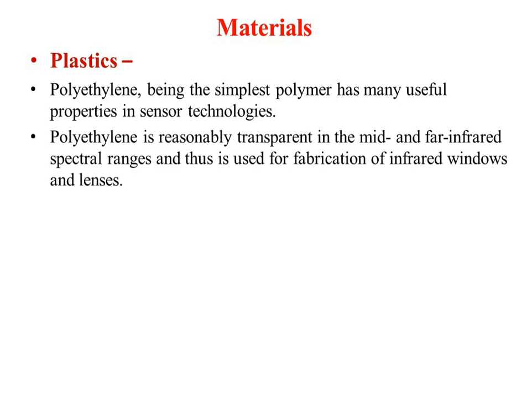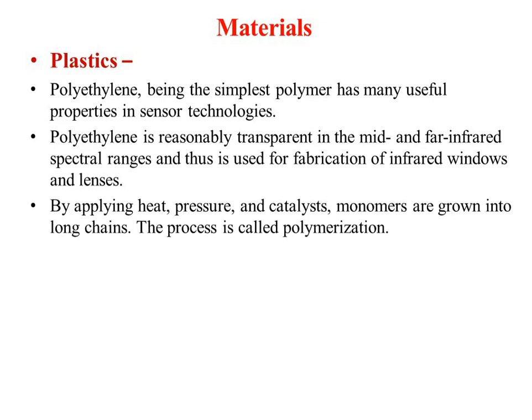So polyethylene is reasonably transparent, and it is used in the mid and infrared spectral ranges, and for fabrication of infrared windows and lenses. By applying heat, pressure and a catalyst, the monomers are grown into long chains, and this process is called polymerization. So polymerization is the process of applying heat, pressure and catalyst to the monomers, and the monomers are grown into long chains.